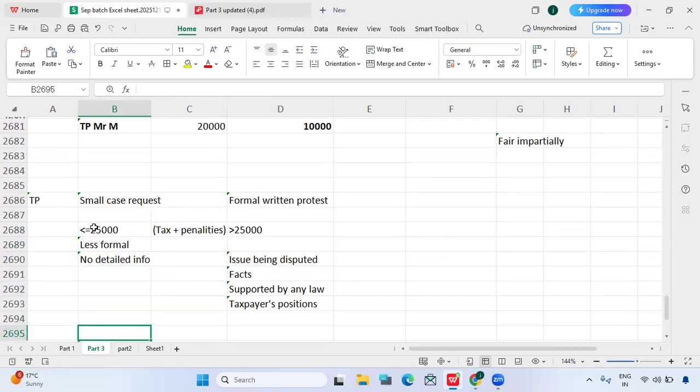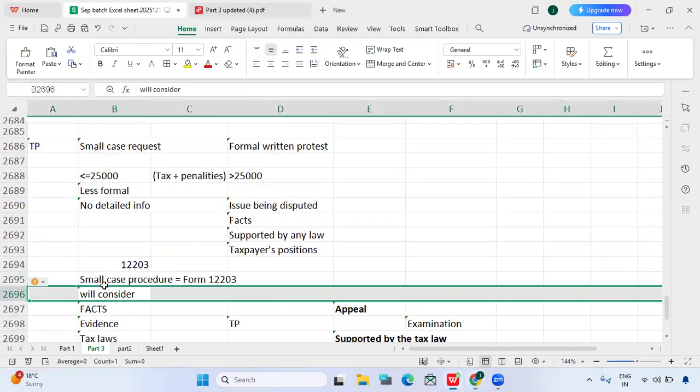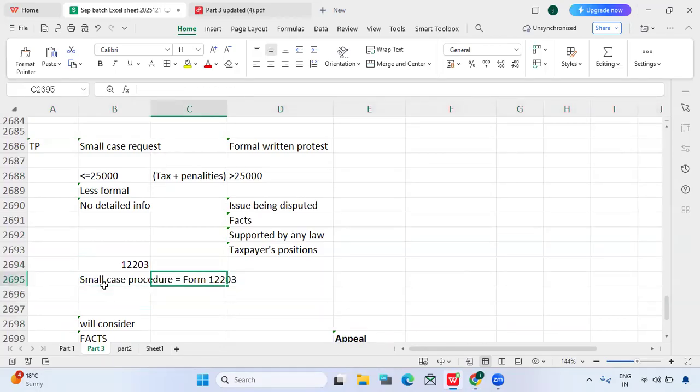In this case, we have to use form number 12203, which is the request for appeal review. The taxpayer must sign, and it is formal but simple information only, which we also call the small case procedure. So for small case procedure cases, what is the form? Form number 12203. The form number is very important in the exam.